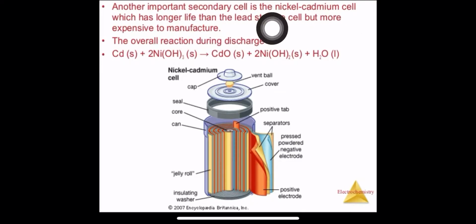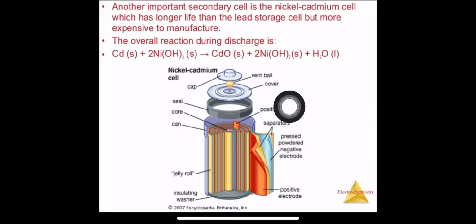Another important secondary cell is the nickel cadmium cell, which has a longer life than that of a lead storage cell but is more expensive to manufacture. As soon as the electrolyte is getting exhausted, that is, the SO4 minus ion is getting exhausted, we need to recharge it.